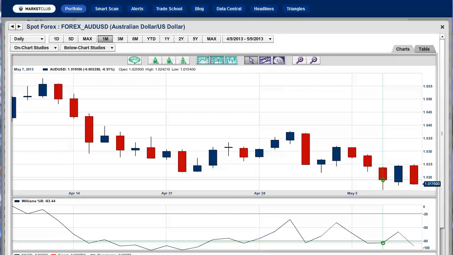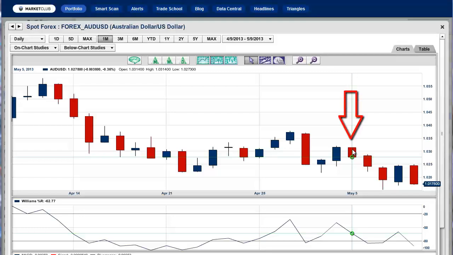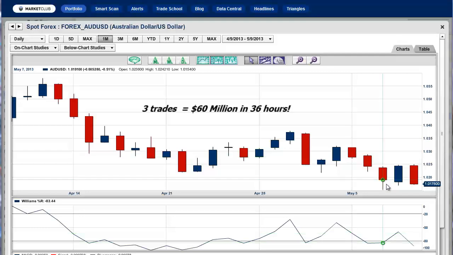So let's just put the first trade in, and that came in right at this date here. Now that's the 5th of May. Now as rumored, remember our charts are based on US time frame, so the 5th of May here is actually the 6th in Australia. So again, this is where the first trade went on, and he did a 36-hour trade. Basically he made $60 million, about $20 million per trade on 3 lots of $1 billion. So super trade for him.